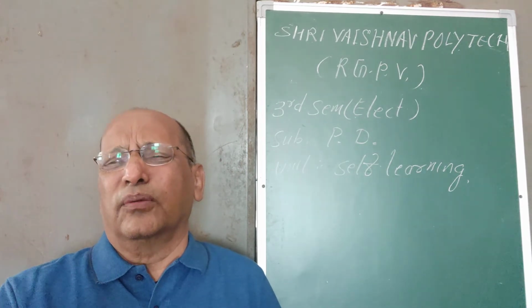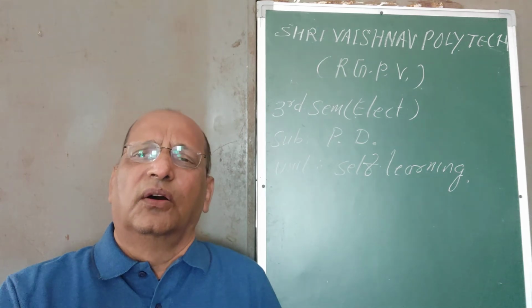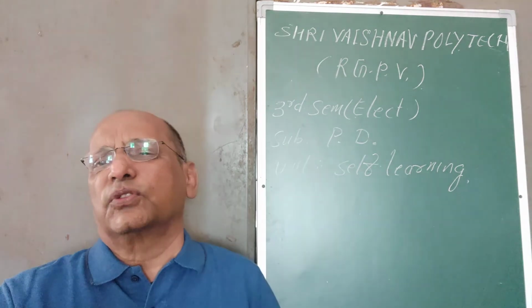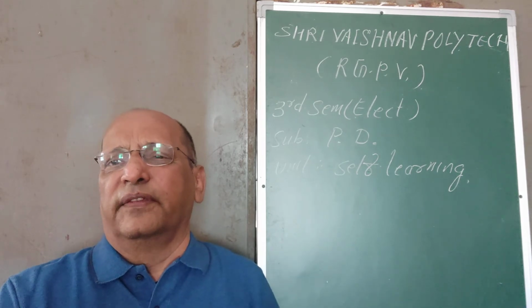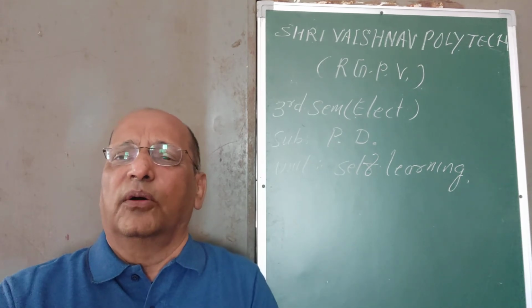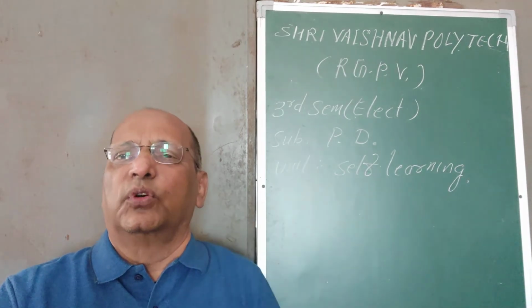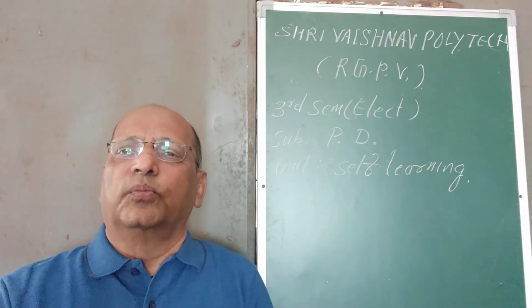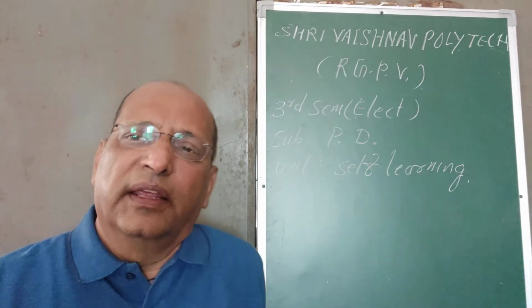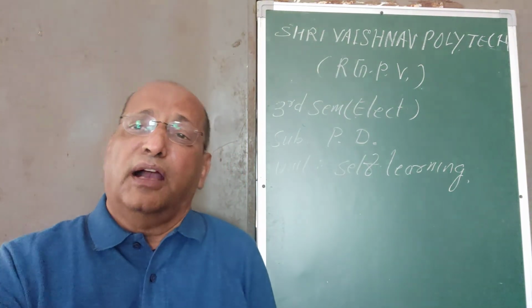Suppose a simple problem is there, suppose shifting some heavy article, or a transformer is to be put on the plinth or on the foundation. This is one activity. Now some people have given this job to a group of students or persons: how to put a transformer on a foundation. So this is learning how to do it.